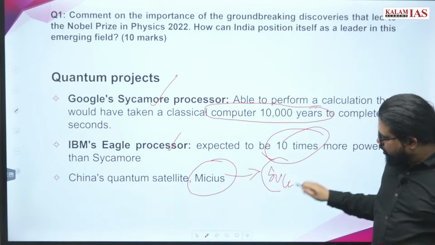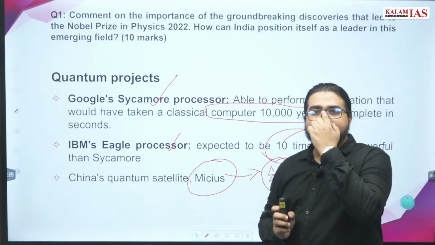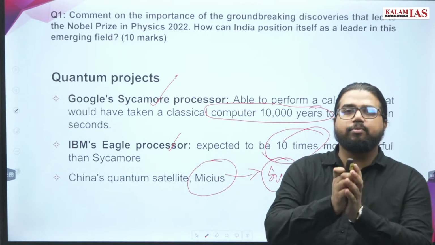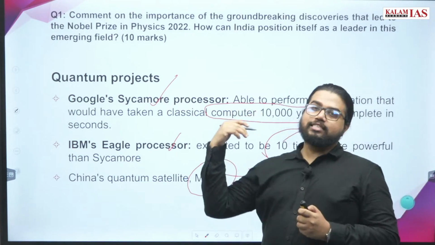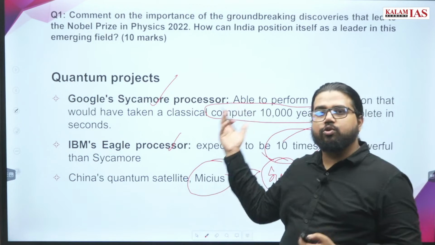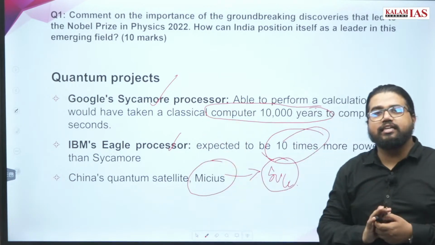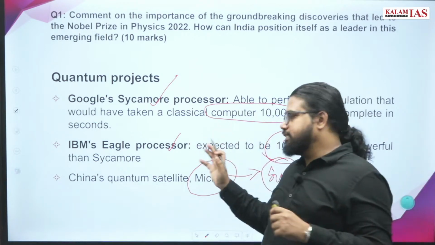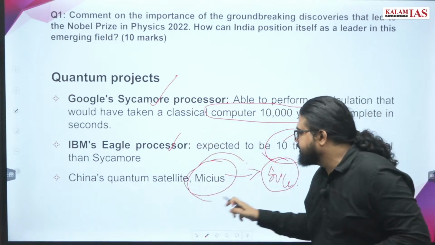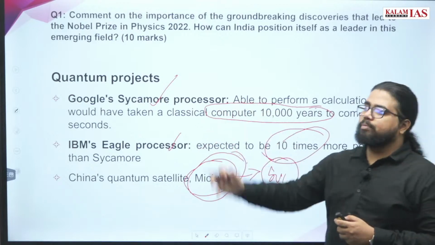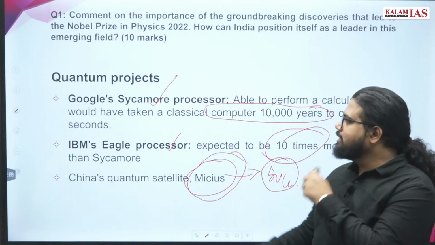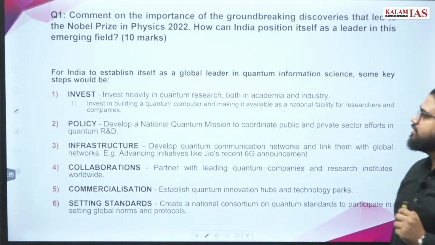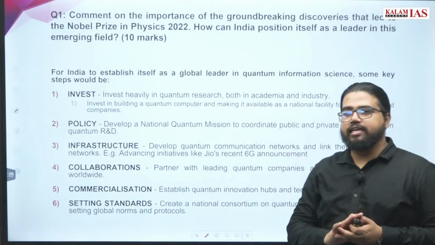China is also investing. You might have the Chinese technology establishment project, this kind of project. They are investing hugely in emerging technologies, including quantum mechanics, artificial intelligence, and big data analytic tools. China is investing heavily, and this is also a part of their interest. So some of these examples you can also cite in the answer to bring some specificity into the answer you are writing.